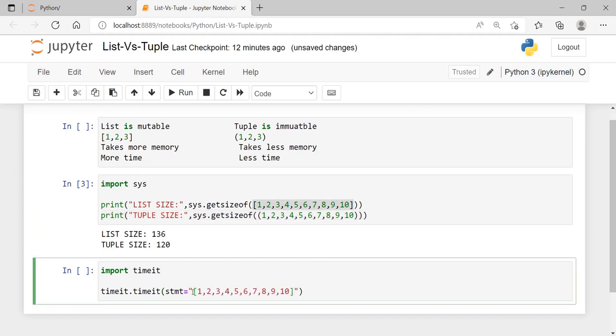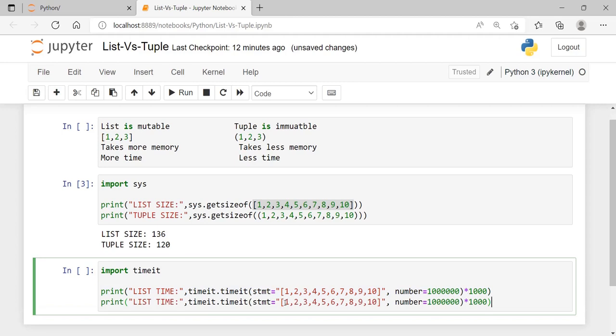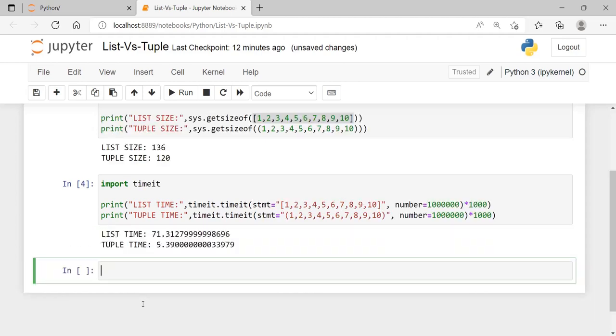And if I want to process this list maybe 1 million times, let's see how much time it takes. Okay, this is the time that the list is going to take. So I'm just going to print list time. And this time will be very small, so to make it visible, I just multiply with 1000. The same thing I'm going to copy and paste for tuple also, because we wanted to compare both list and tuple. Only the type of data I'm going to change to make it a tuple. No other changes except the print, because it is the tuple time. So if I run this, you will see the difference: list consumes 71 milliseconds, whereas tuple takes only 5 milliseconds. See how far the difference is.